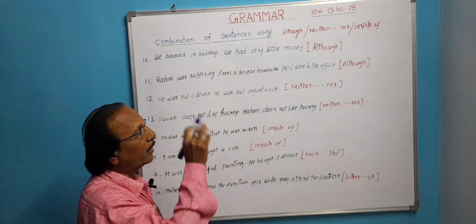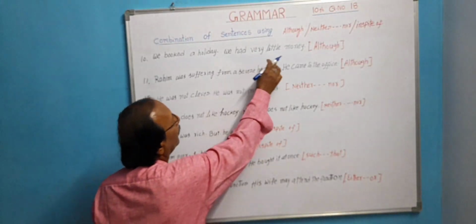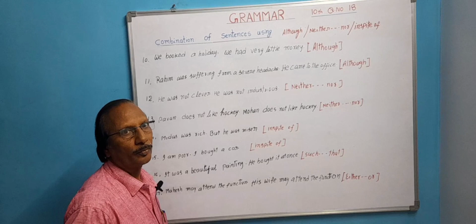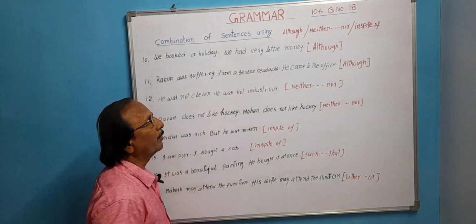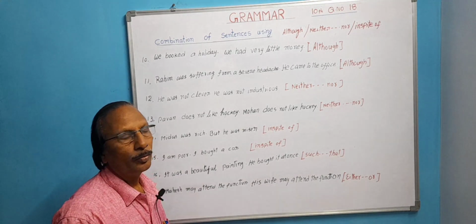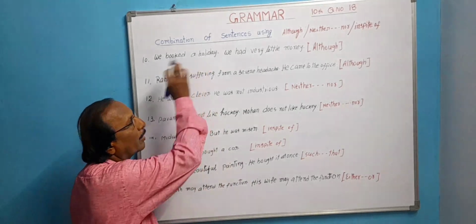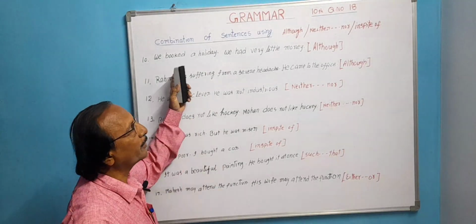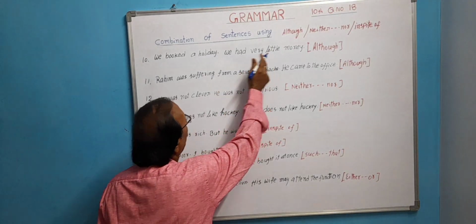First of all, let us find out which is reason, which is result. We had very little money. This is reason. When we had very little money, we couldn't have booked a holiday, but we booked a holiday here. It is anti-result. So, reason and then result.